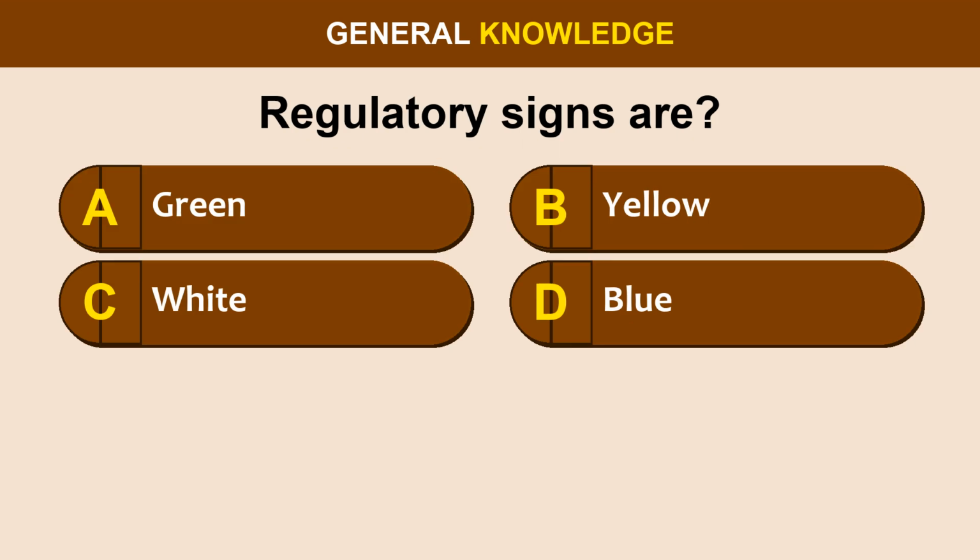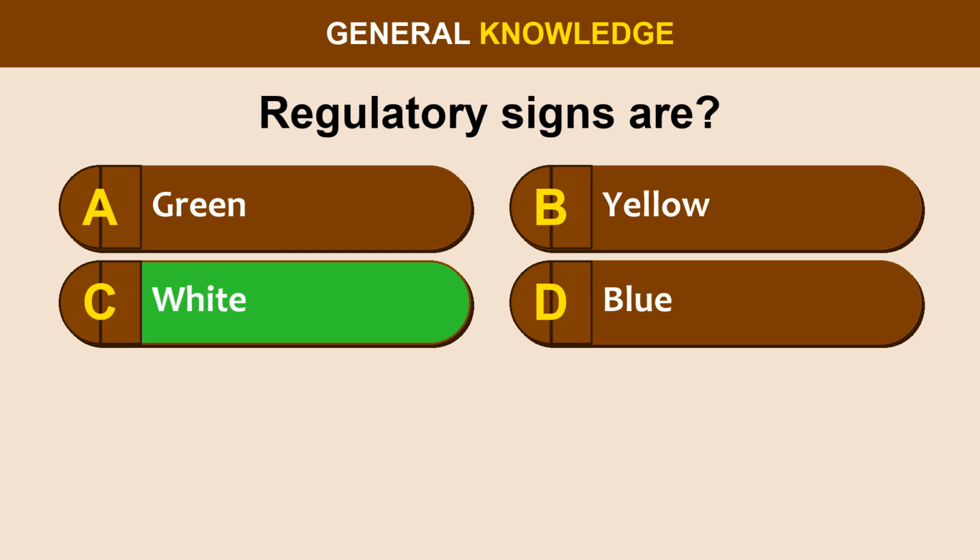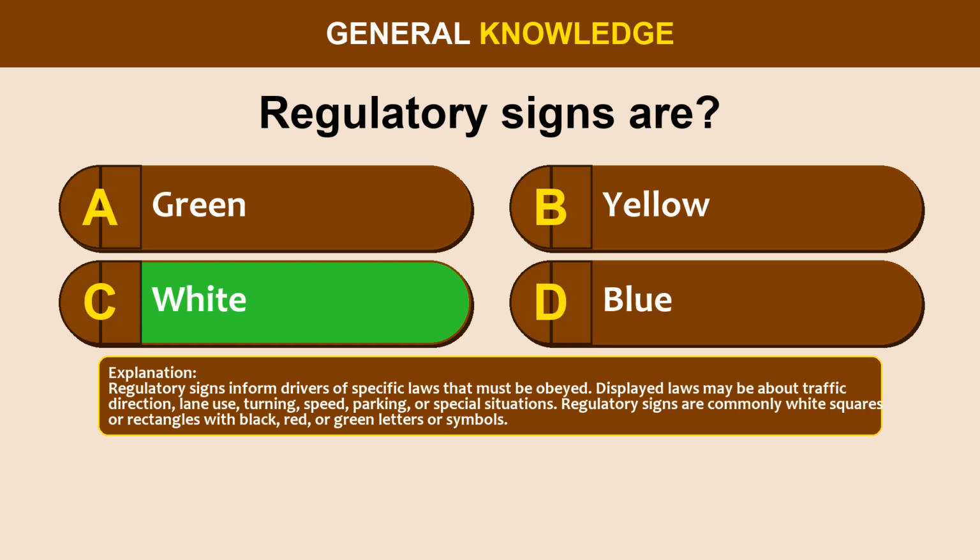Question 63. Regulatory signs are option A, green, option B, yellow, option C, white, option D, blue. The correct answer is option C, white. Regulatory signs inform drivers of specific laws that must be obeyed. Displayed laws may be about traffic direction, lane use, turning, speed, parking, or special situations. Regulatory signs are commonly white squares or rectangles with black, red, or green letters or symbols.